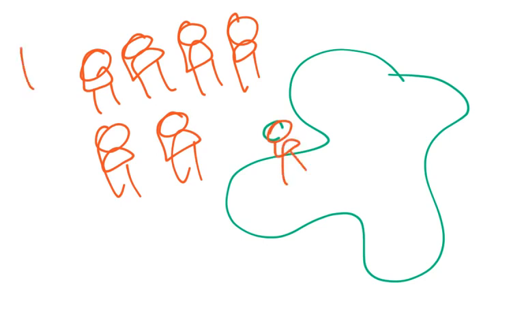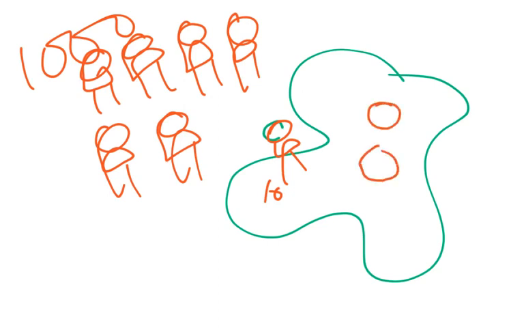Of the 1000, some 10 microbes are engulfed by the macrophage. Then these 10 microbes are processed, that is, fragmented and cut into different kinds of pieces. So macrophages engulf and fragment them, which we generally call processing.